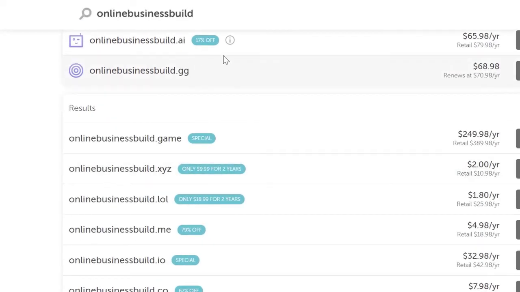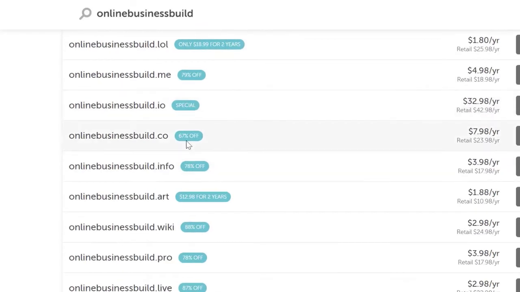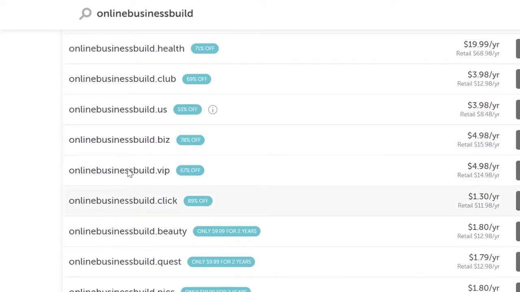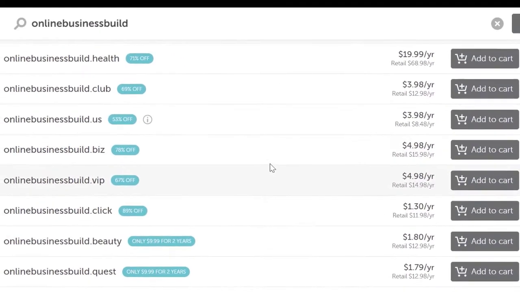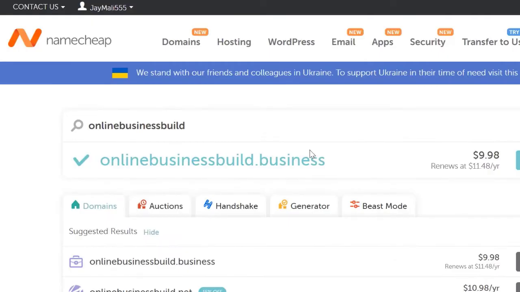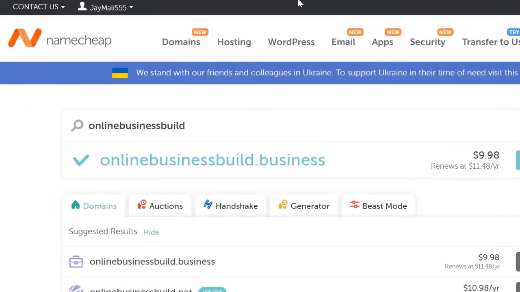I wouldn't really buy that one. Some other good ones: .io, .co, .biz. I think this would be relevant, and it's pretty cheap as well. So you can have a look and see which is the more appropriate domain for your business, and then select one from there. And then all you need to do is just buy it, and then we're going to integrate it into system.io.